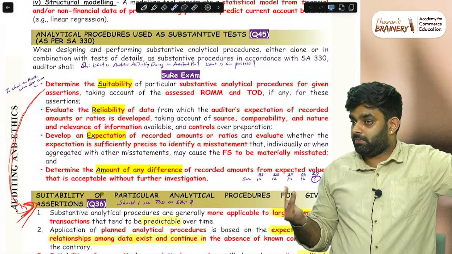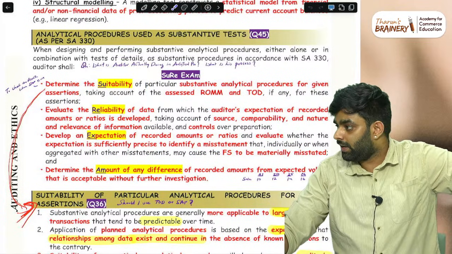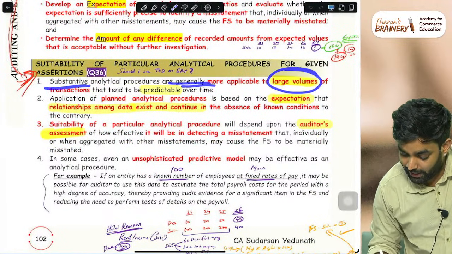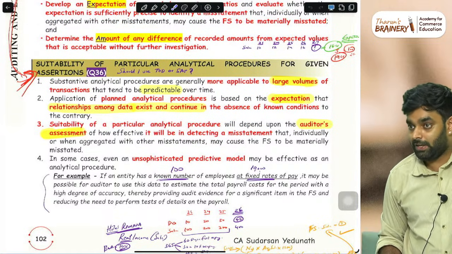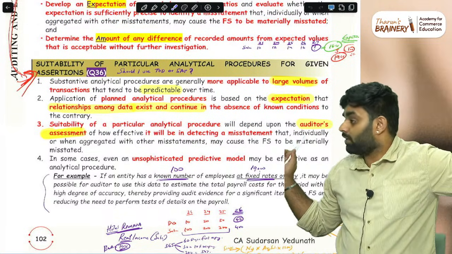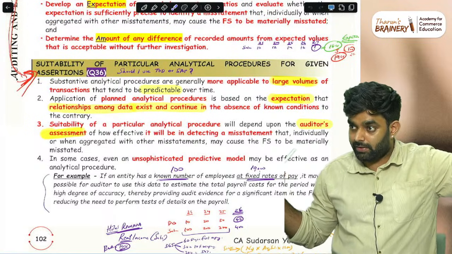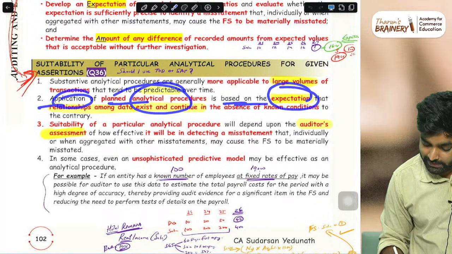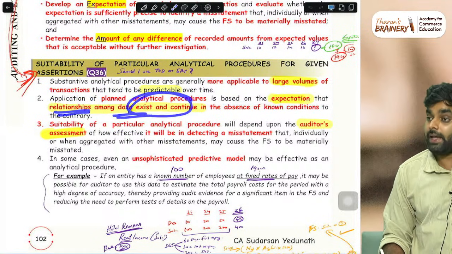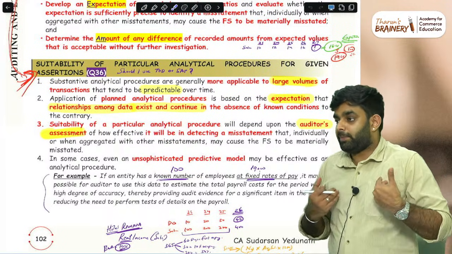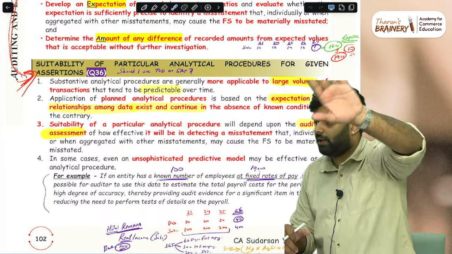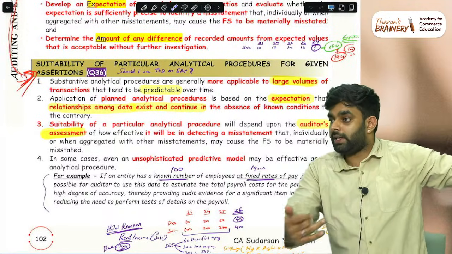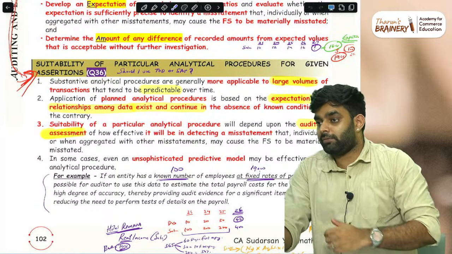How do you check suitability? They are asking a little deeper. Substantive analytical procedure should be more applicable to large volumes of transactions that tend to be predictable over time. If your material has this, well and good. Then application of planned analytical procedure is based on the expectation that relationships among data may exist and continue. We are predicting, like the last 3 years' sales trend. Current year also we think the trend will be followed, because of the relationship last year; we imagine the same relationship will be there this year.